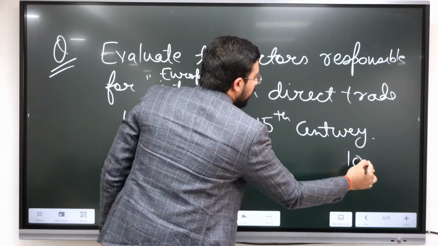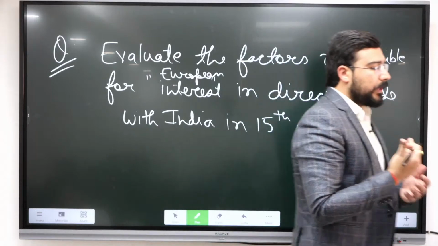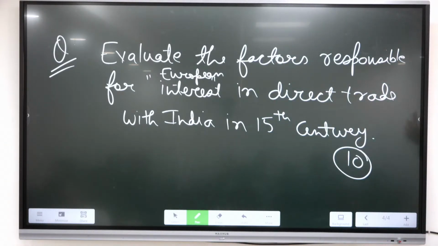Could be a 10 marker question. What are the various factors which were responsible for European interest in direct trade with India in 15th and 16th century? It would be like that. It would be a 10 marker.